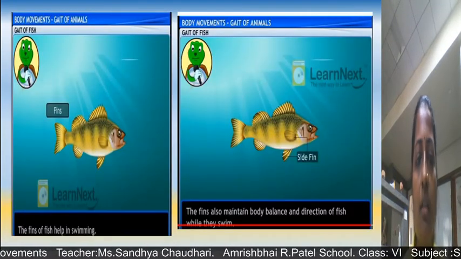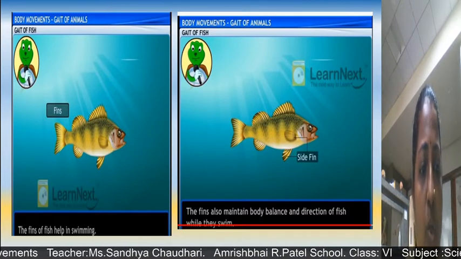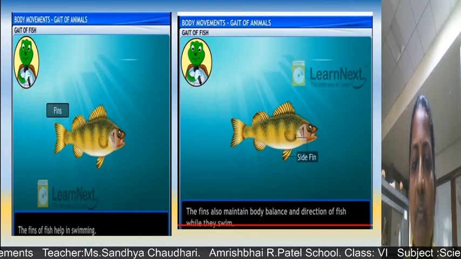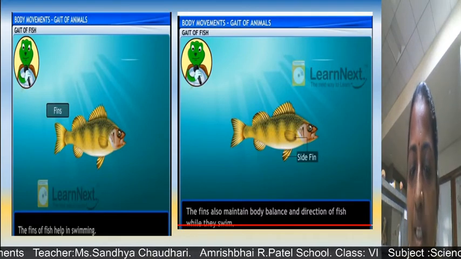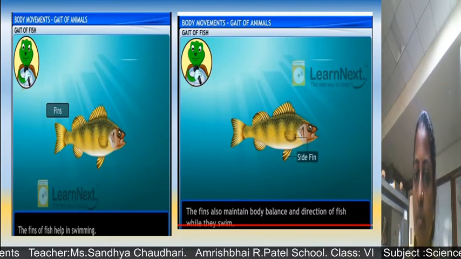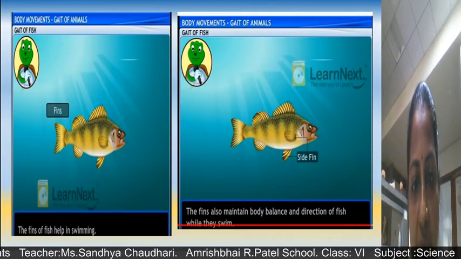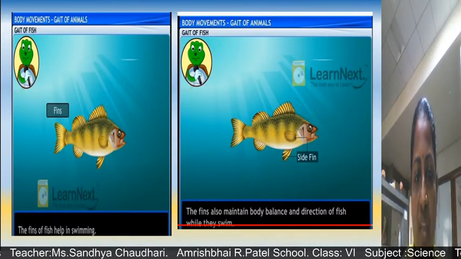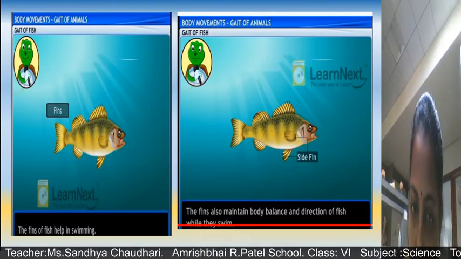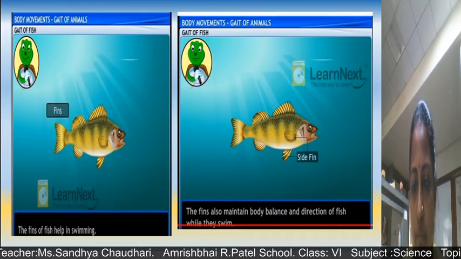Now here you can see the fins. The fins of fish help in swimming. The fins also maintain body balance and direction of the fish while they swim. Because of the fins maintaining the balance and direction, and because of the tail also, they are able to balance. So the fins also maintain body balance and direction of the fish while they swim.